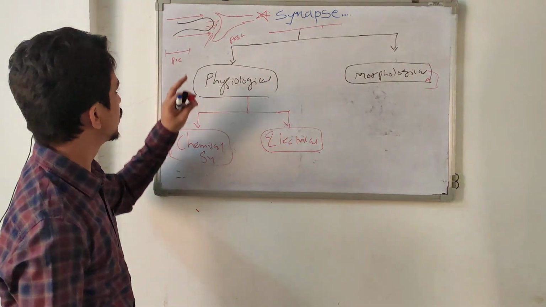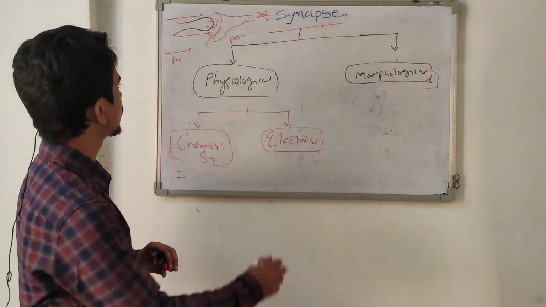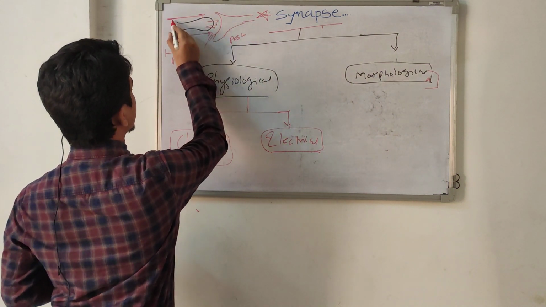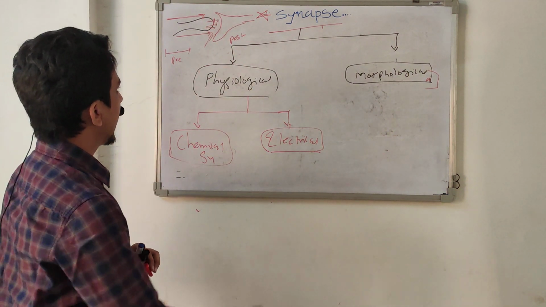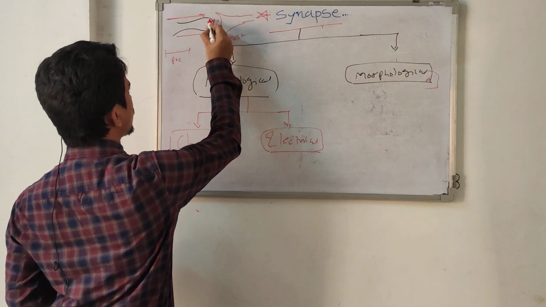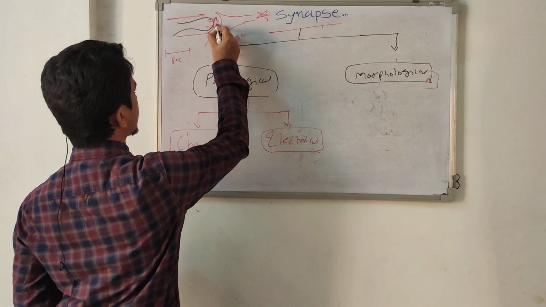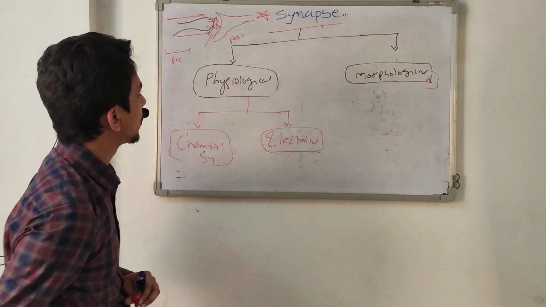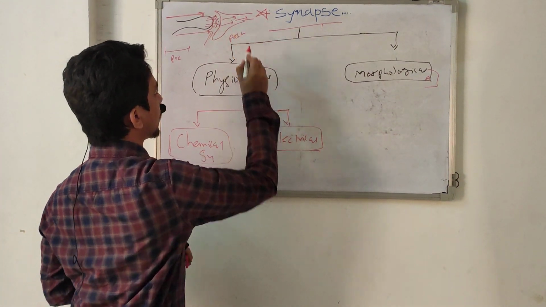The action potential reaching the terminal knob, and this terminal knob has some vesicles with chemical substance which is secreted into the synaptic cleft, and this chemical binds with the postsynaptic neuron, and now they transmit the information to the postsynaptic neuron.